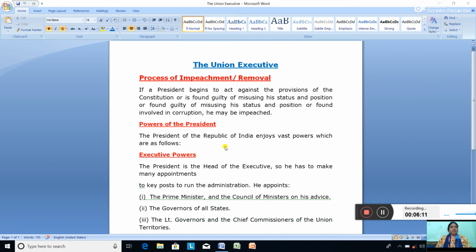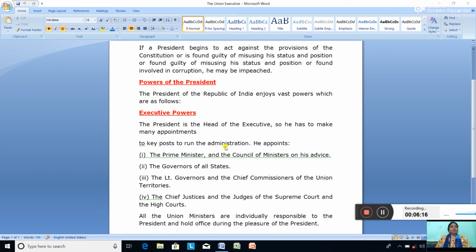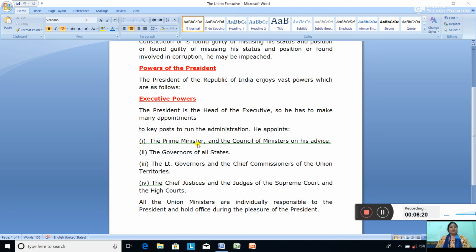Then you studied that he enjoys vast powers and you have done only the executive power, where you studied that the key posts to run the administration, all these appointments are done by the president but on the advice of the prime minister and the council of ministers. The cabinet ministers are individually responsible to the president and they hold office as long as they enjoy the pleasure of the president. So today's class only so much.